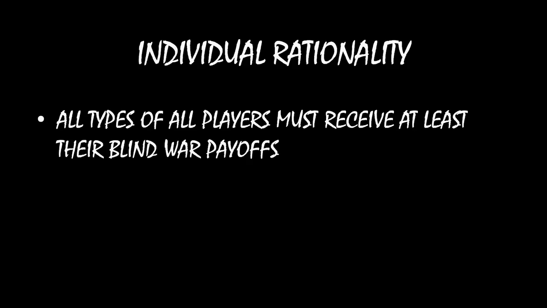All right, so if we're thinking about designing a mechanism that works, we have a couple of principles we need to satisfy. First, we need to satisfy individual rationality. We'll also need to satisfy incentive compatibility in a moment. Remember that individual rationality says that we have to have the individuals willing to participate in the mechanism for the mechanism to be useful to us. What individual rationality is going to imply here is that all types of players must receive at least their blind war payoffs. Because they could say, you know what, no thank you, I don't want to participate in this mechanism. I know you sent me a letter asking me to participate, I'm just going to refuse and fight a war. That's what individual rationality tells us.